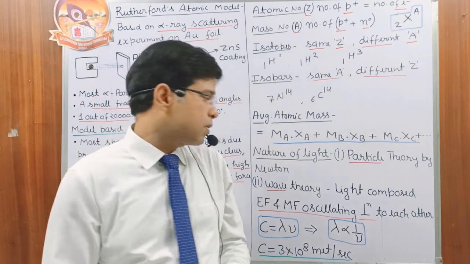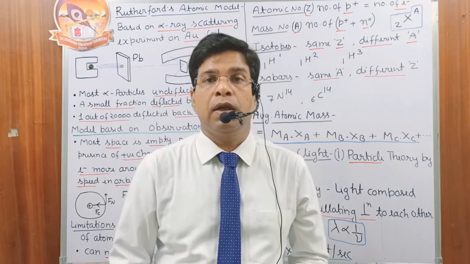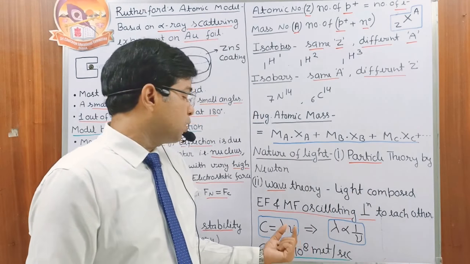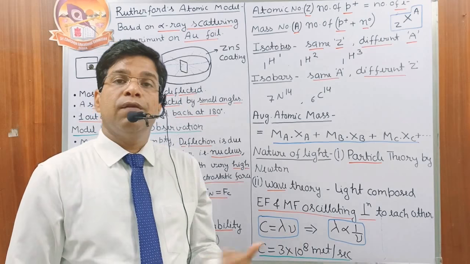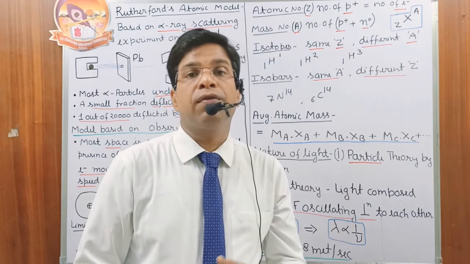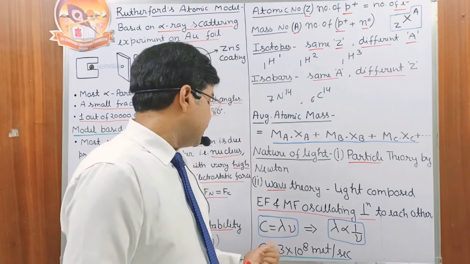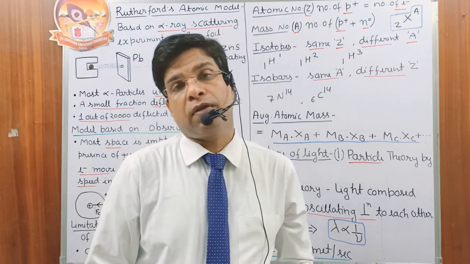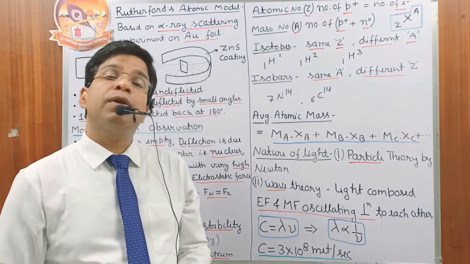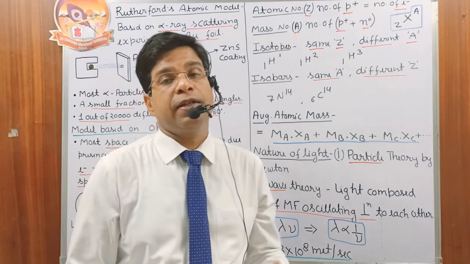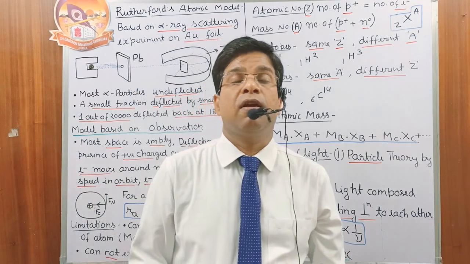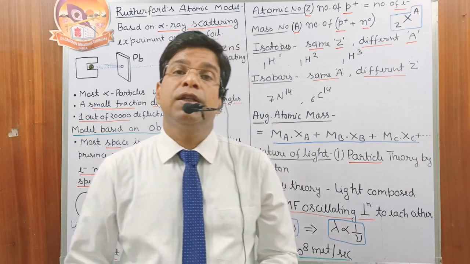Both are inversely proportional to each other and are related by the equation c = λν, where λ is the wavelength of light, ν is the frequency of light, and c is the speed of light, which is 3 × 10^8 meters per second. It is constant, so if c is constant, then wavelength and frequency are always inversely proportional to each other.